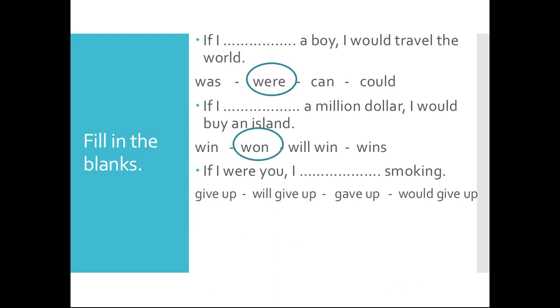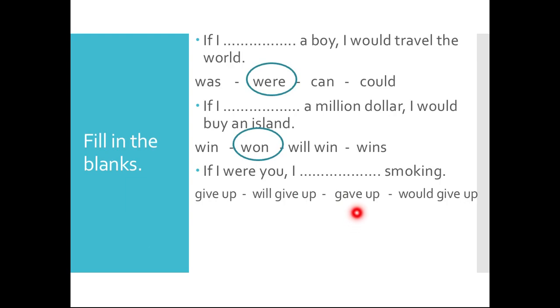So you're going to use the past tense, okay? You're going to use past simple. It's never going to be present. It's never going to be the future, or again, present in here if it was he, she, all right? It's always the past. Finally, if I were you, I'm giving you advice now. I blank smoking. I give up smoking. I will give up smoking.